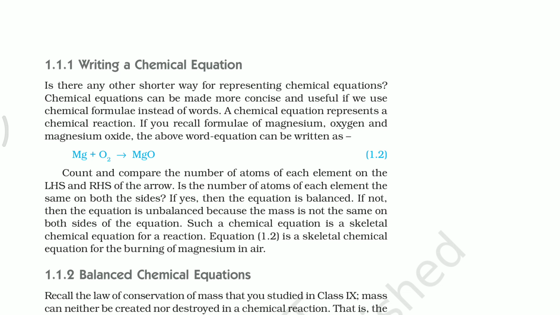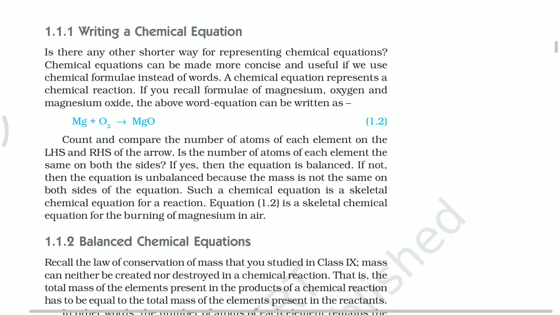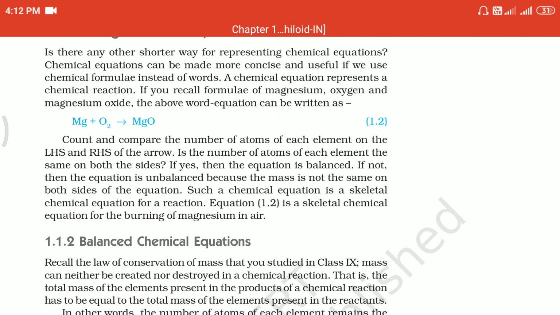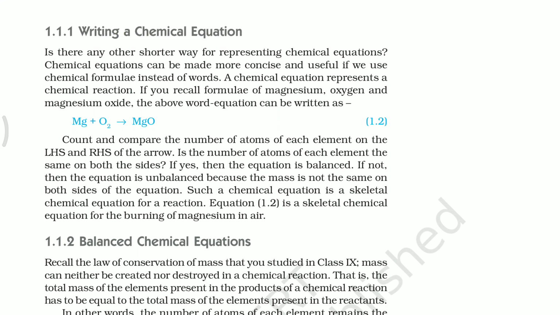How to write a chemical equation: instead of writing words, we use chemical formulae. We already know the chemical formulae of elements and molecules. For example, magnesium reacts with oxygen, gives rise to magnesium oxide. Here the magnesium formula is Mg, oxygen is O2, and magnesium oxide is MgO. In this way we have to write a chemical equation.